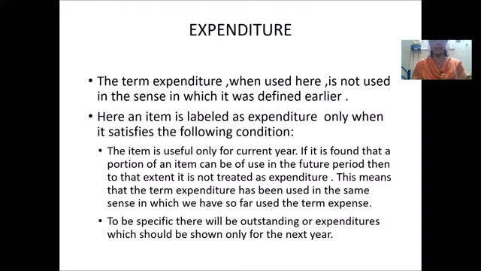So if we have paid, suppose, 699 rupees for 2 years, exactly 50% of it will be taken as expenditure for the particular year. The outstanding expenditures can be shown only for the next year.